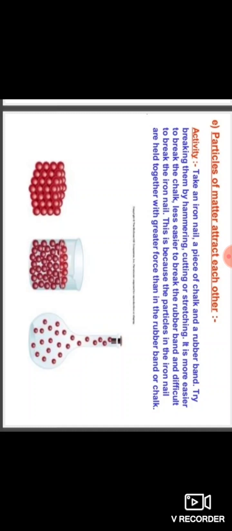The chalk piece is easier to break than the rubber band, and the rubber band is easier to break than the iron nail. Why? This is because the particles in the iron nail are held together with greater force than in the rubber band or chalk.